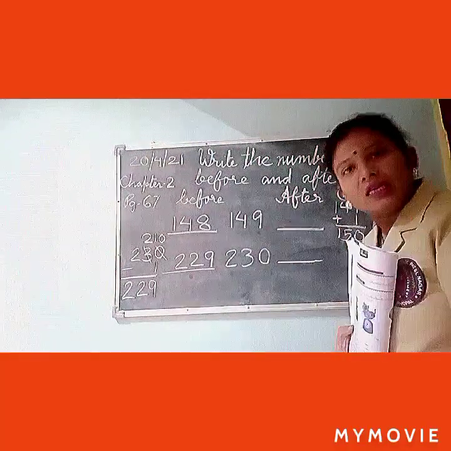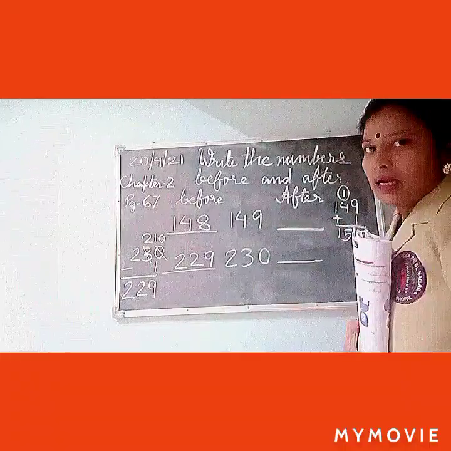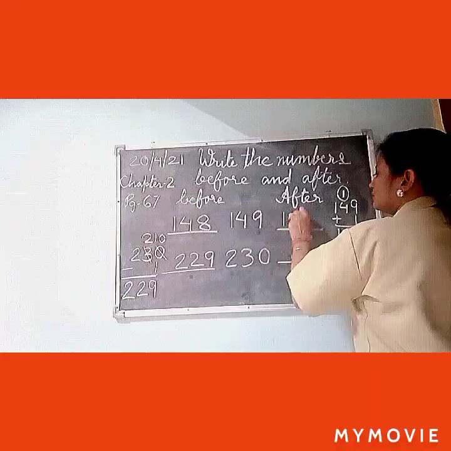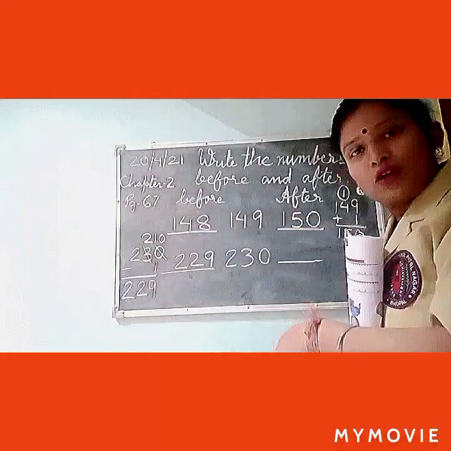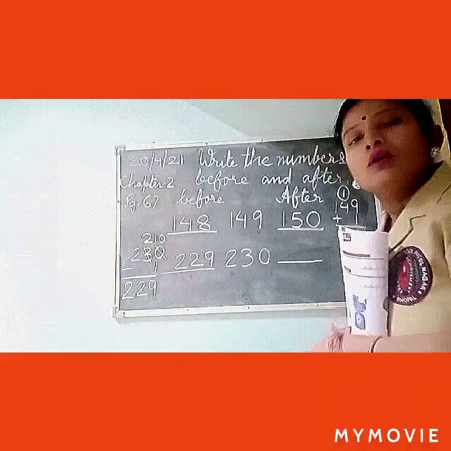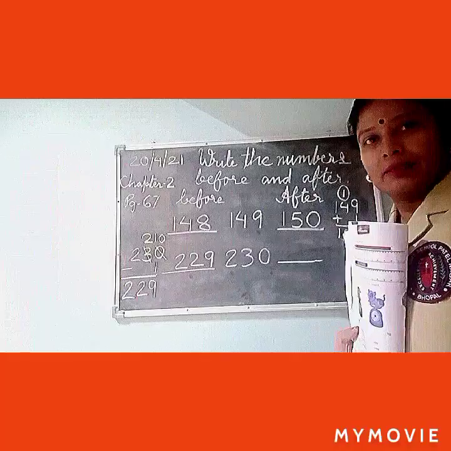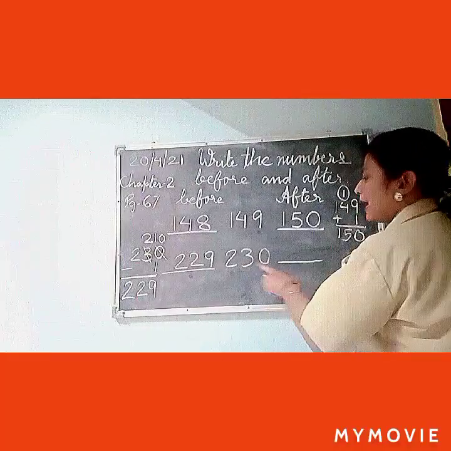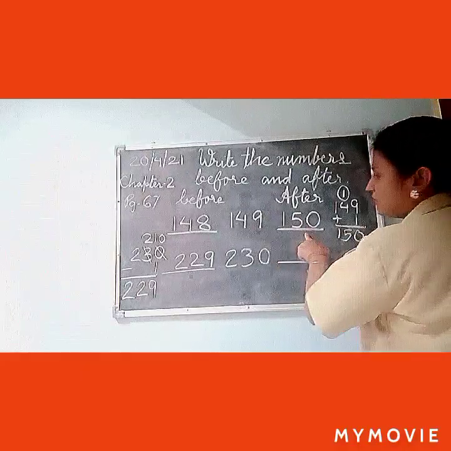You can do it mentally also, but here I am explaining how you will get the answer. It may be long for you, but it will be easy if you understand the concept, what you are actually doing. And then the answer will be 150.